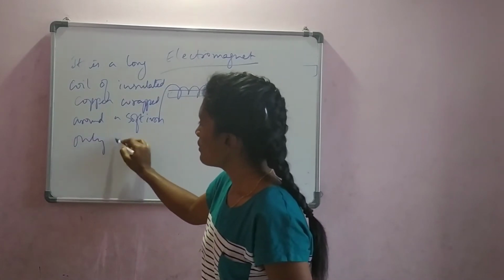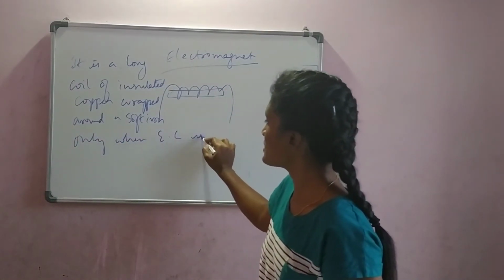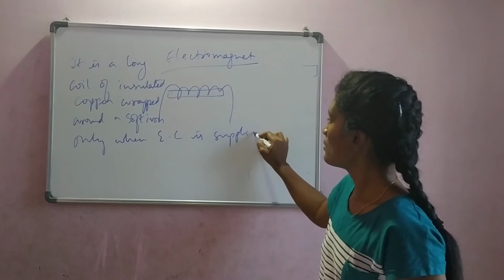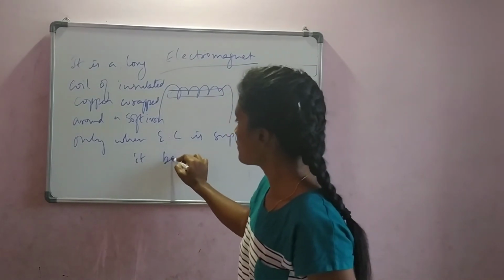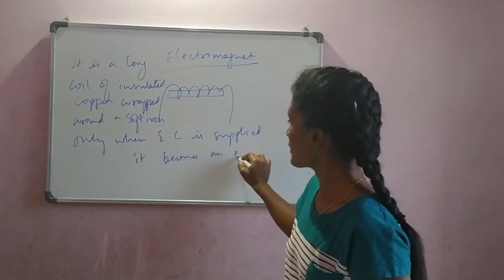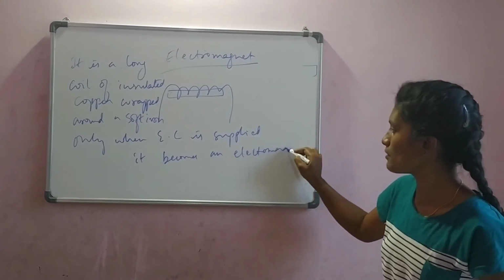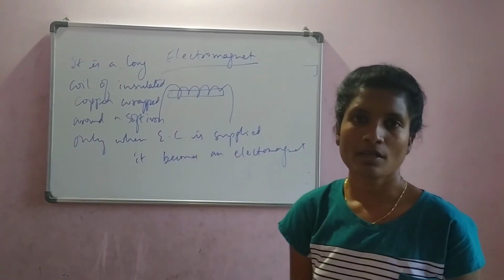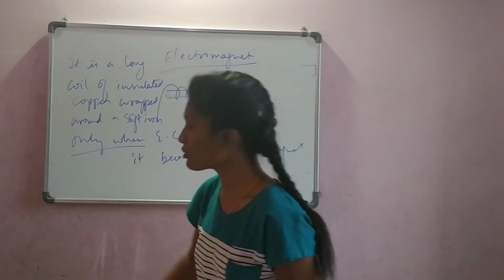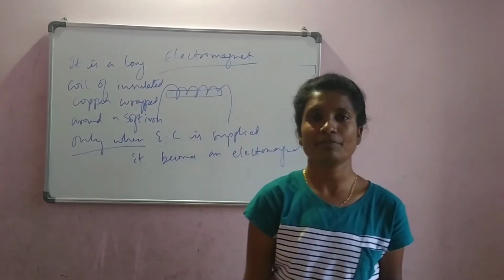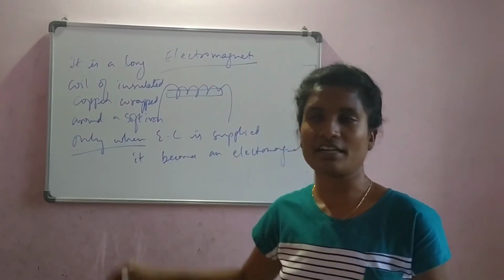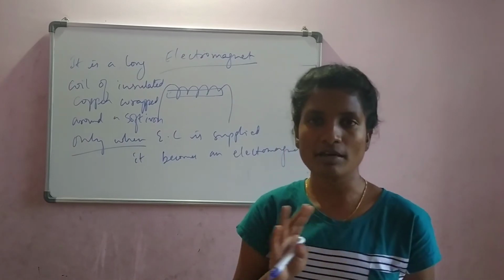Only when electric current is supplied, it becomes an electromagnet. Okay, please make a note, only when electric current is supplied. If you switch off the electric current, this material is no more an electromagnet.